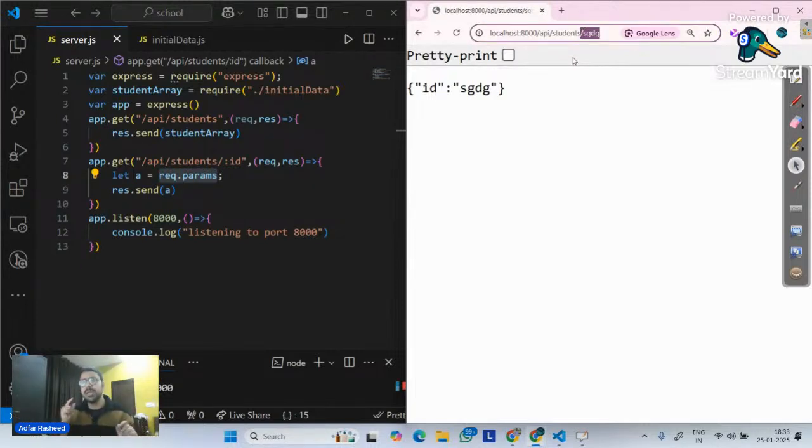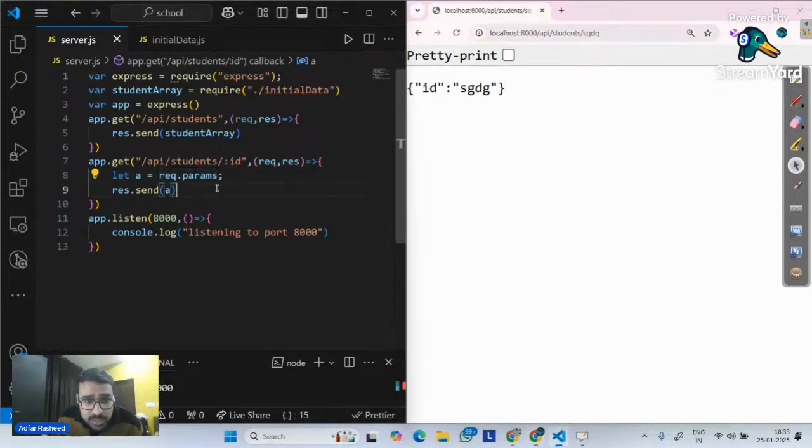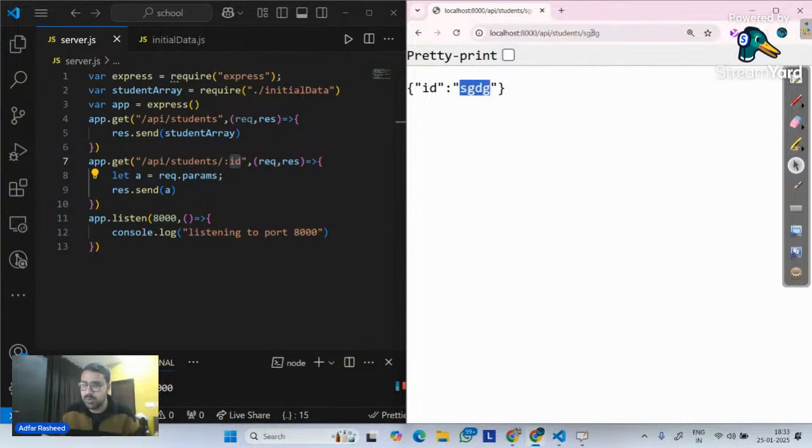So it means with the help of request.params, I will be able to read the dynamic value inside the URL. Give me a yes. So request.params will return an object, and that object will contain a key, whatever the name of your dynamic param is, and whatever value you pass over it will be the value. If I write 1, it makes ID equal to 1. I hope that makes sense.